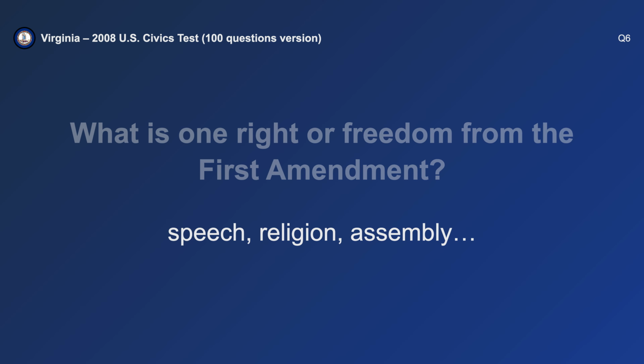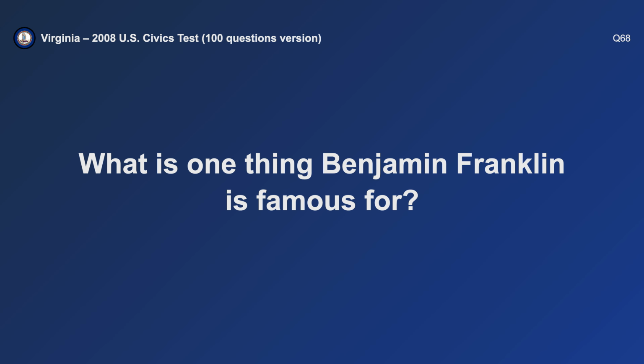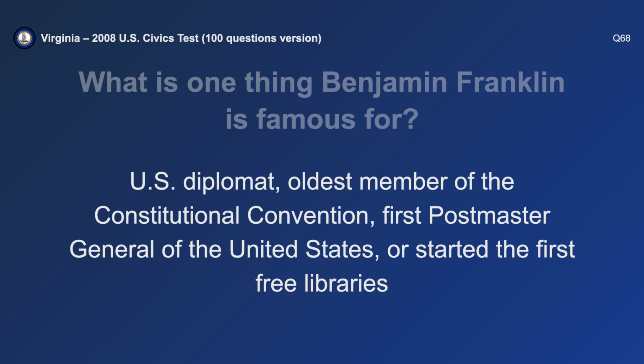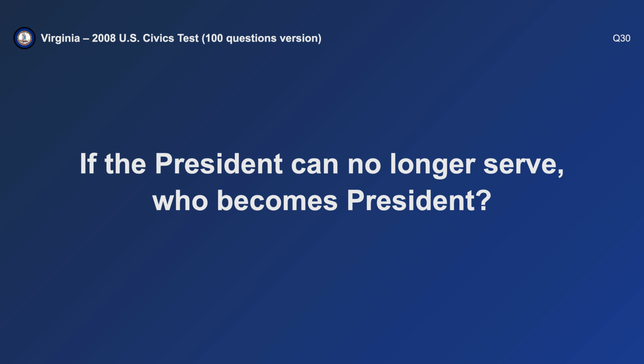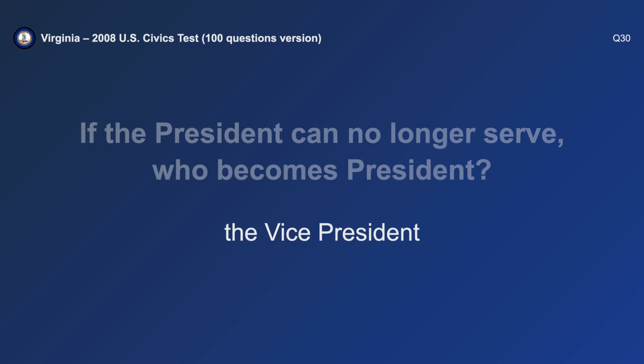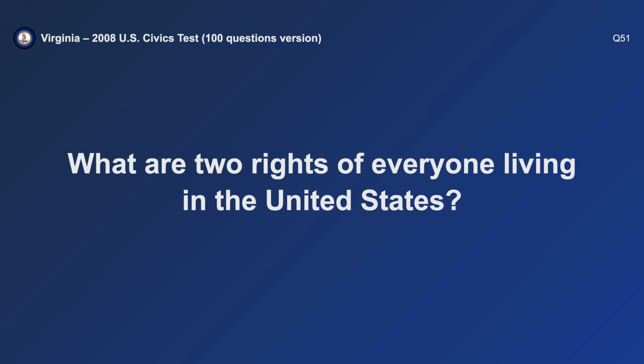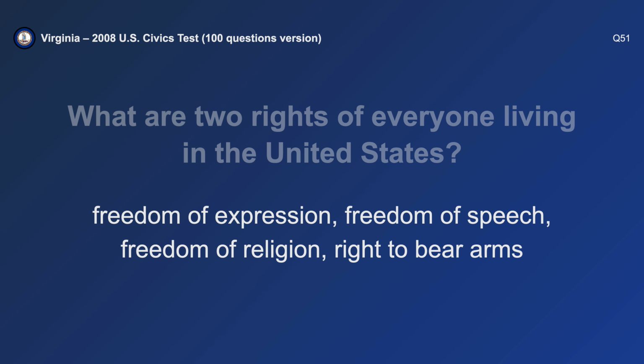What is one right or freedom from the First Amendment? Speech. What is one thing Benjamin Franklin is famous for? U.S. diplomat. If the president can no longer serve, who becomes president? The vice president. What are two rights of everyone living in the United States? Freedom of speech and freedom of religion.